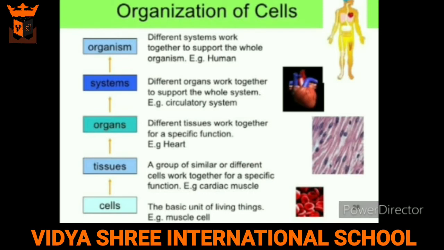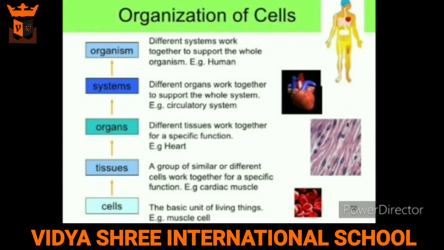Then different organs work together to support the whole system, known as the organ systems. And finally, different systems work together to support the whole organism. So in this way, cells make tissues, tissues make organs, organs make organ systems, and organ systems make an organism.